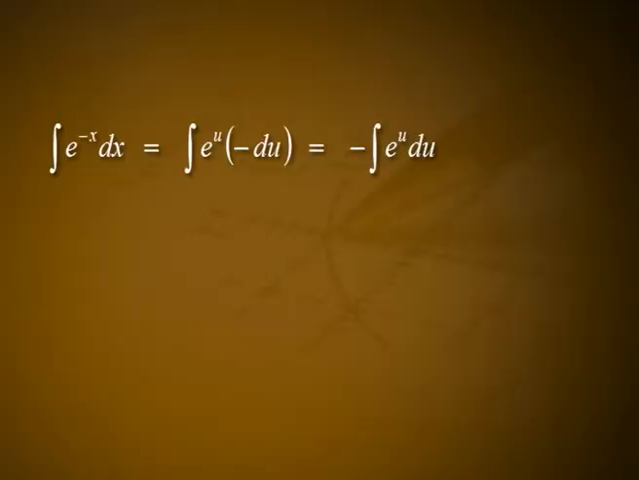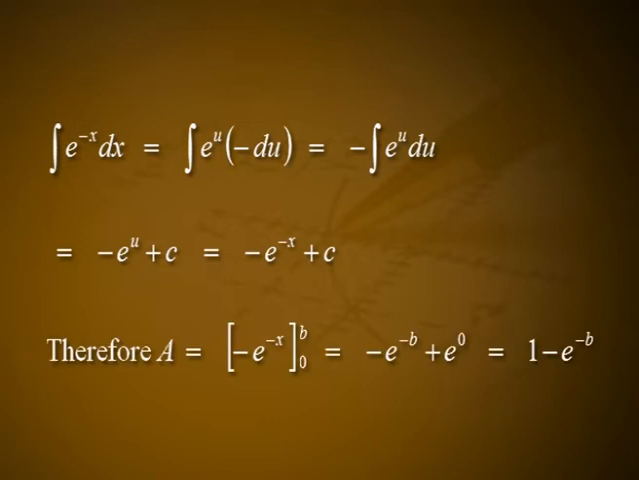So the integral of e raised to minus x dx is equal to integral of e raised to u into minus du, which is equal to minus of integral e raised to u du, that is equal to minus e raised to u plus c, which is equal to minus e raised to minus x plus c. Therefore, A is equal to negative of e raised to minus x between the limits 0 and b, which is equal to minus e raised to minus b plus e raised to 0, which is equal to 1 minus e raised to minus b.